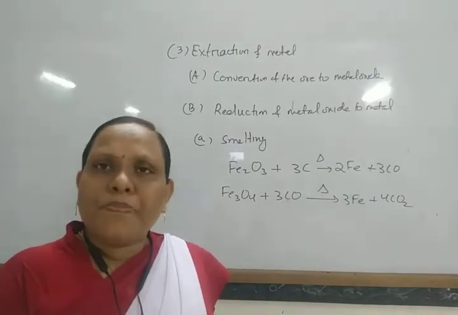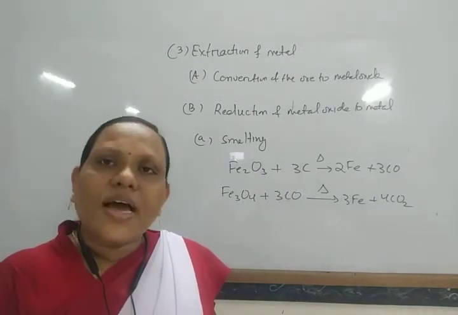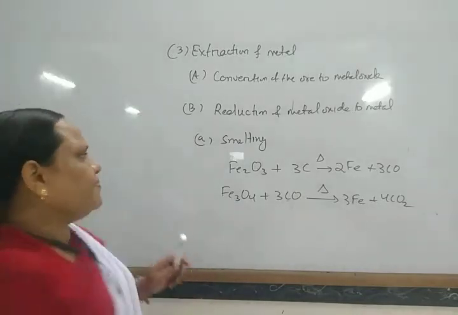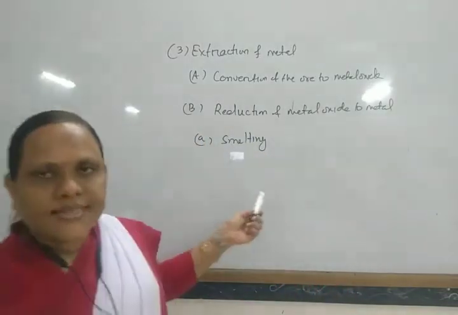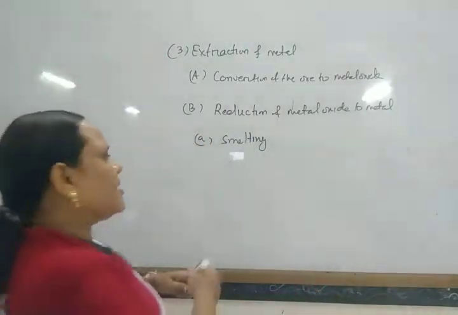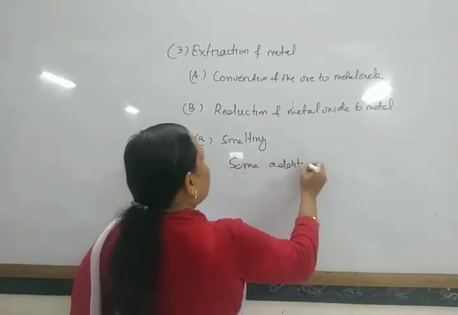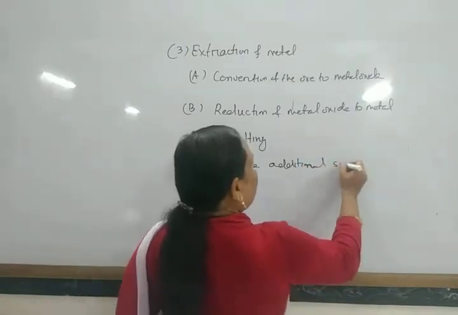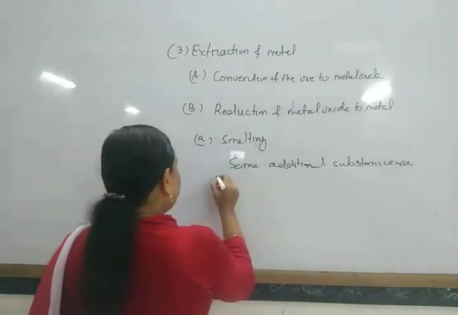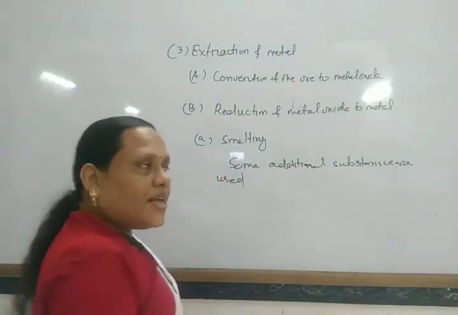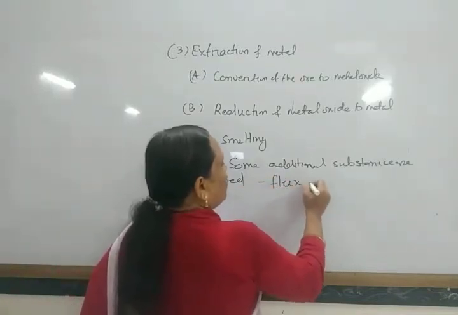To remove these gangue particles during smelting, some additional substance is used along with the reducing agents, and that is known as flux.